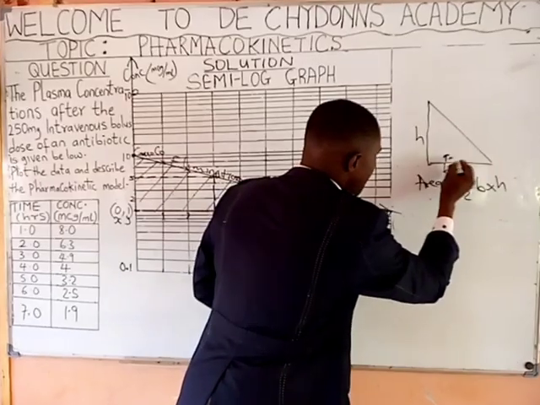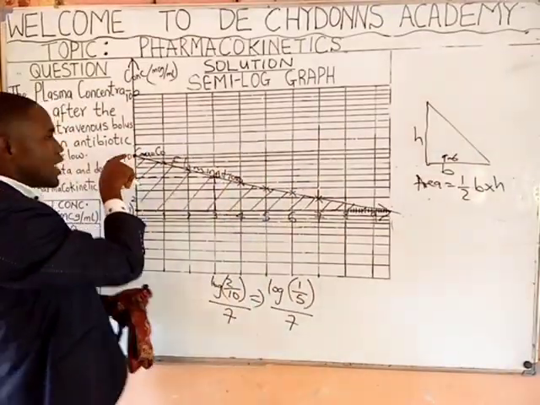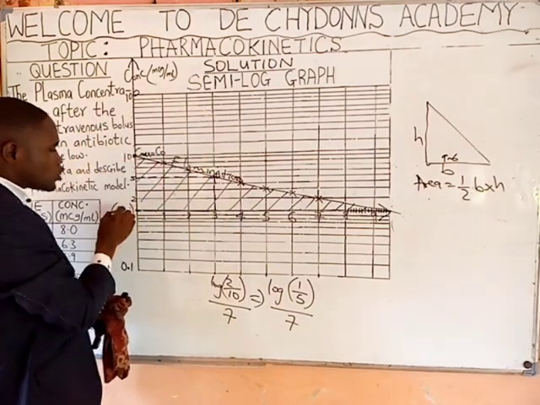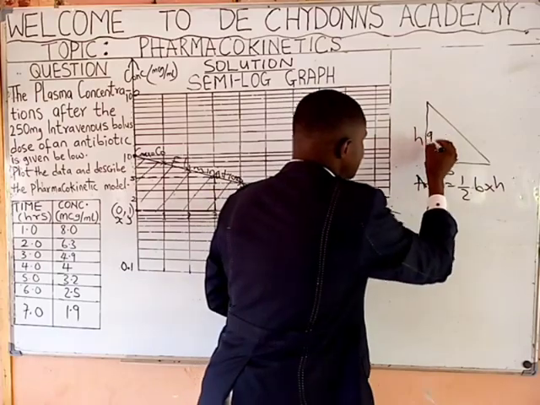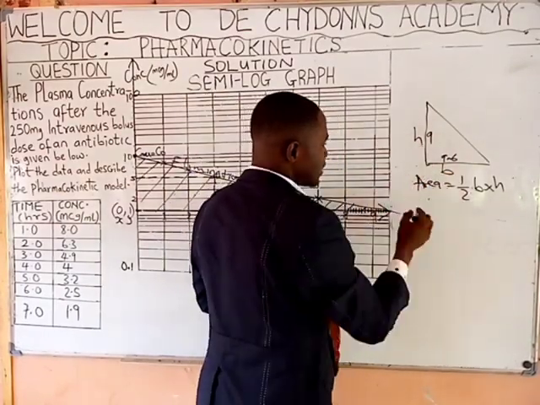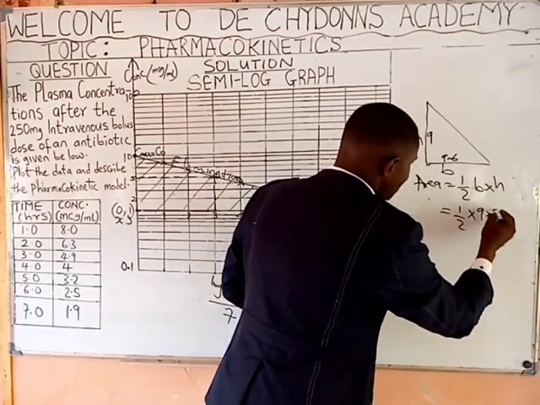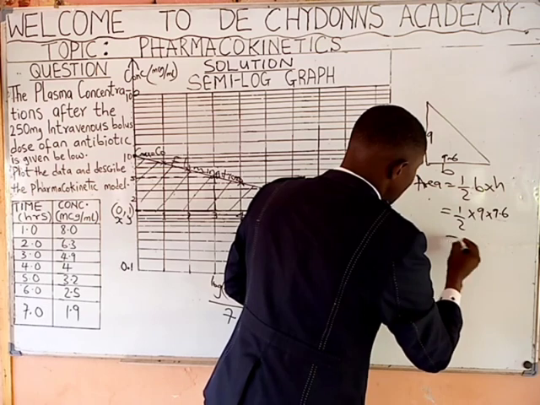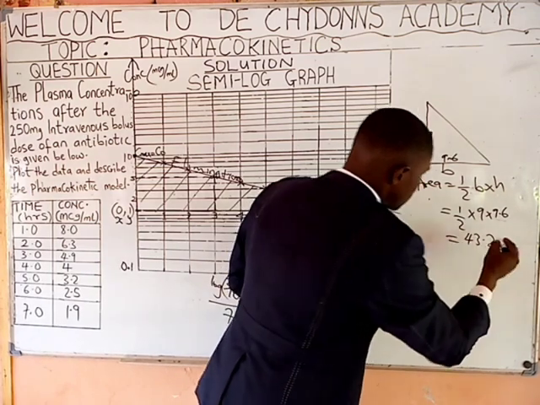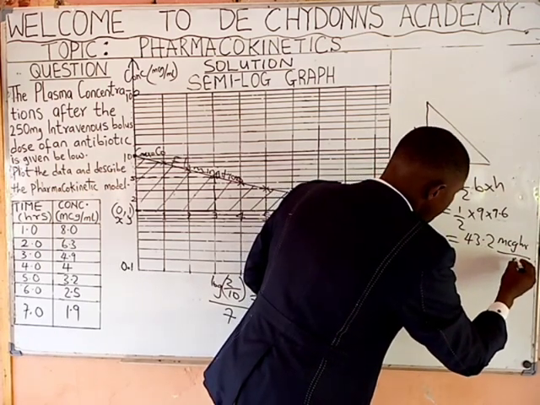You say 9.6. Then, from here to here is 1, and here is 10. 10 minus 1 is 9. So our base is 9.6 and our height is 9. You say equal to 1 over 2 times 9 times 9.6. That will give you 43.2 microgram hour per ml.